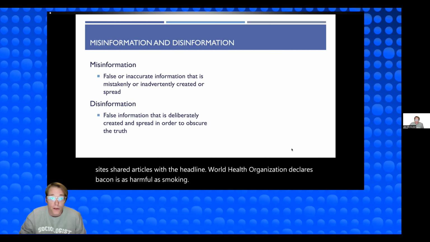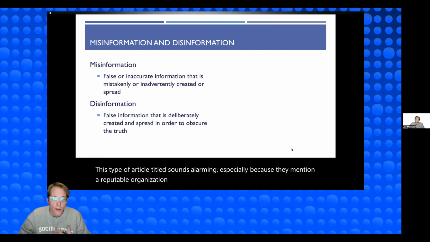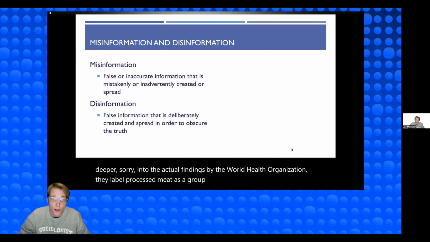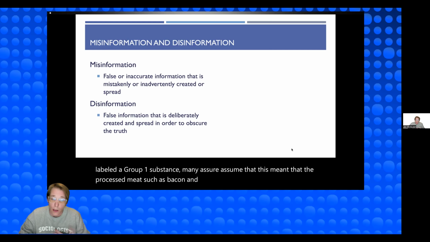This type of article title sounds alarming, especially because they mention a reputable organization, right? However, if you dive deeper into the actual findings by the World Health Organization, they label processed meat as a group one substance. Since tobacco is also labeled a group one substance, many assumed that this meant that processed meat, such as bacon, and cigarettes were equally harmful.